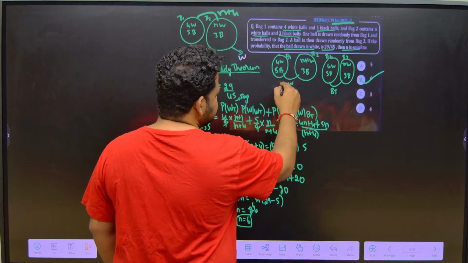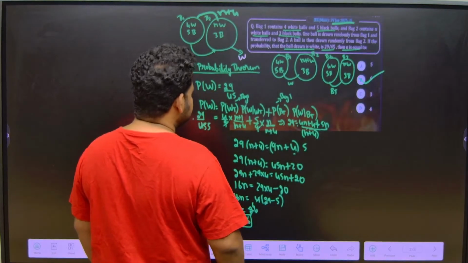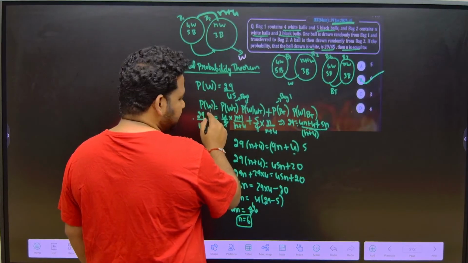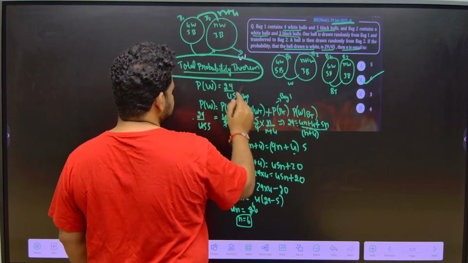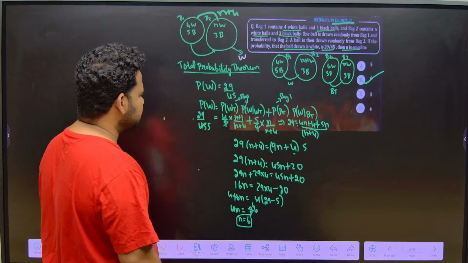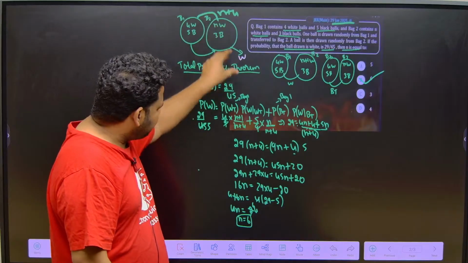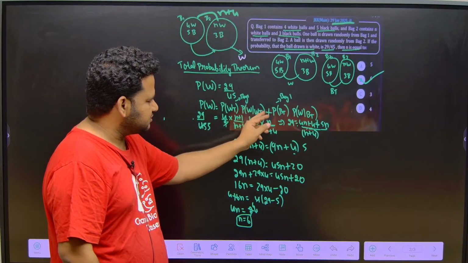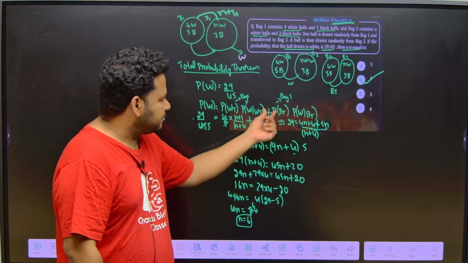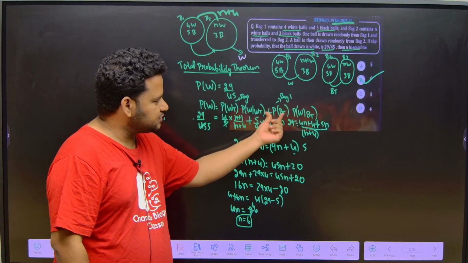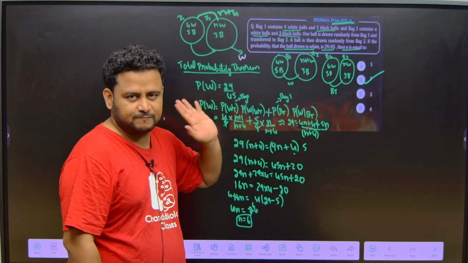So here, first scenario, let us think that a white ball is being transferred. Probability of white, that is, we are using the total probability theorem here. Probability that white is transferred, and then a white ball is picked, given that white is transferred, plus the second possibility: a black ball is transferred instead of white. Probability of a black ball being transferred, then again picking a white ball, given that a black ball is transferred. That is the probability I have written.